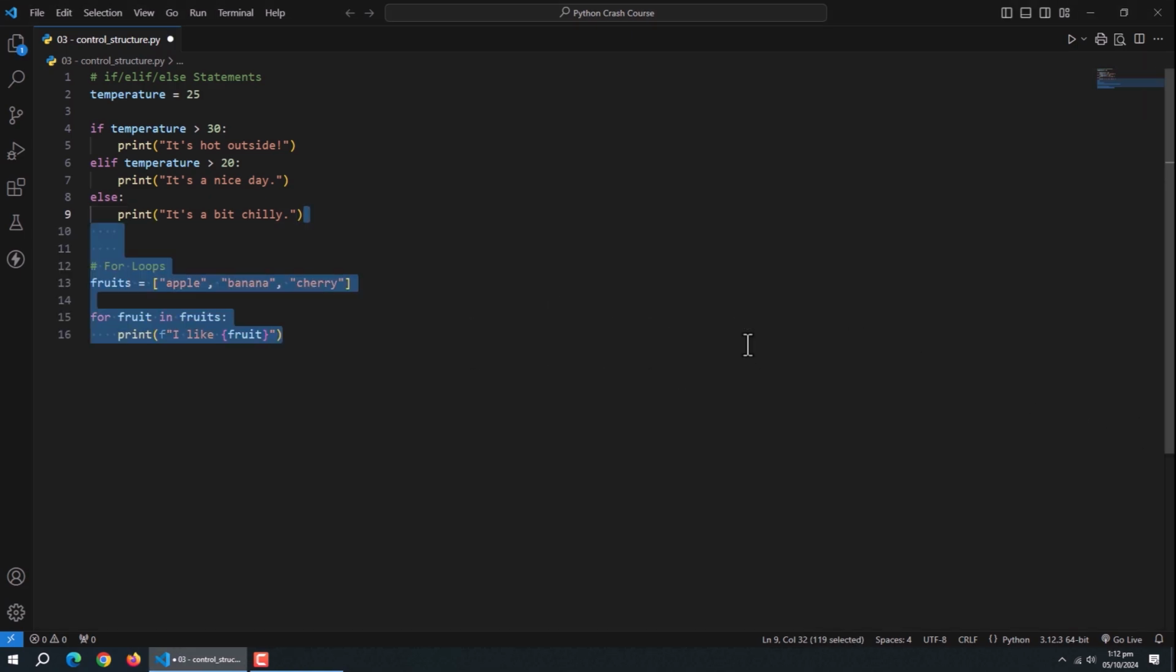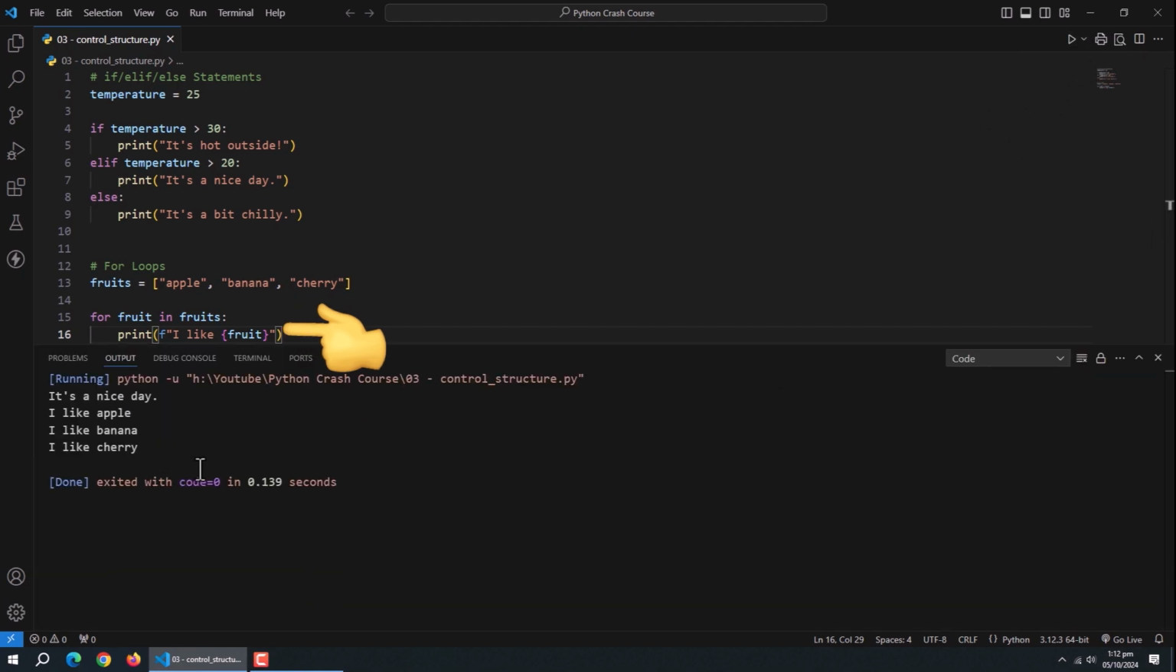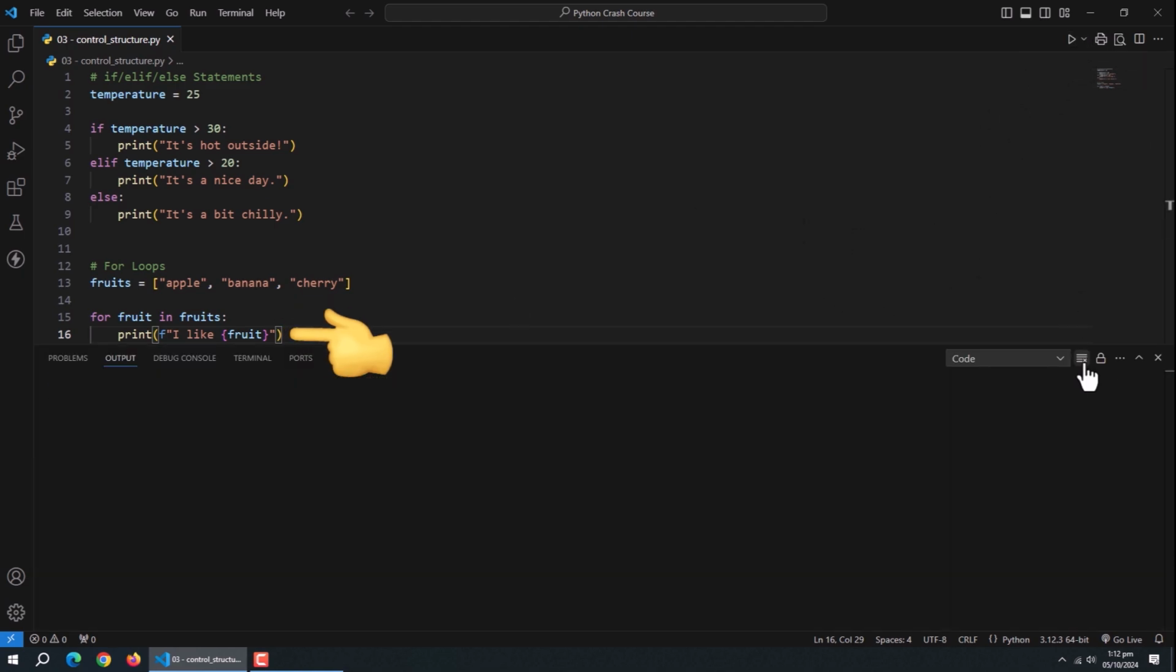Next are for loops. For loops are great when you want to iterate over a sequence like a list, or when you want to repeat an action a specific number of times. For example, we created this list named fruits and passed some items to it. Then we used for loop and created fruit property. You can name it anything, and used in keyword to pass fruits list. It means run this for loop as many times as the length of this list. Inside it, we used this fruit property to display the items from the list.